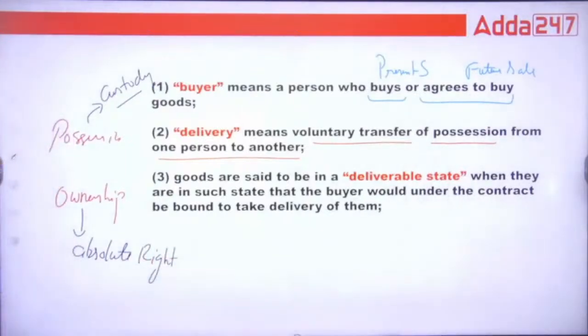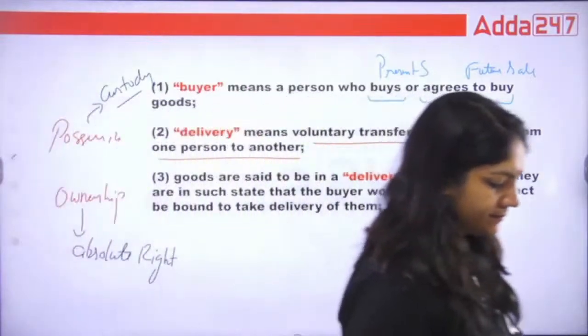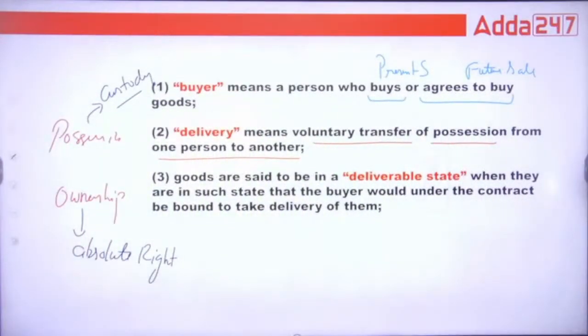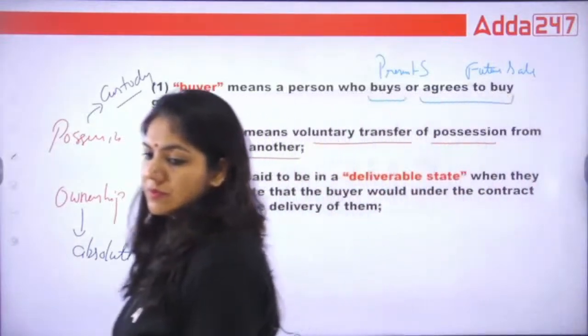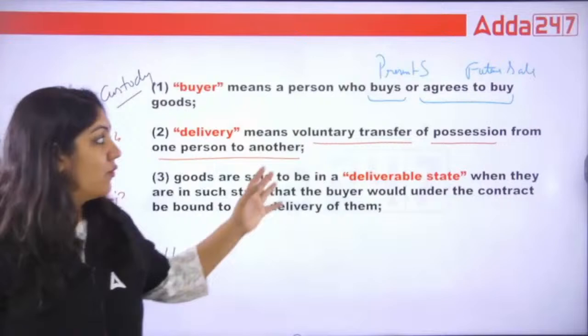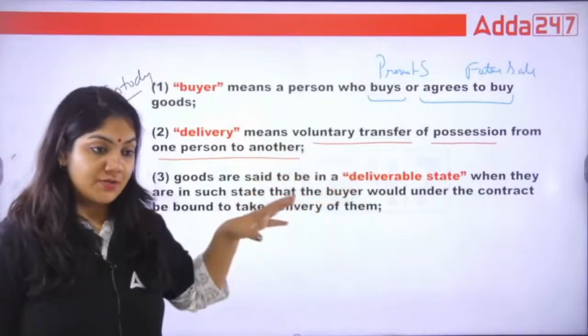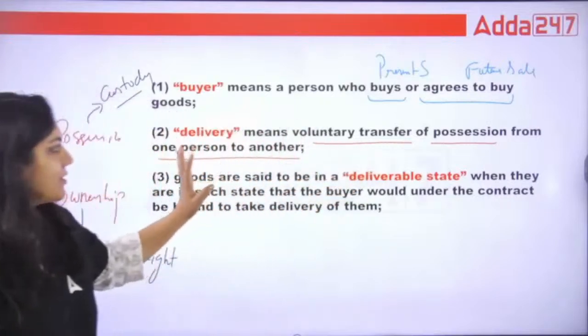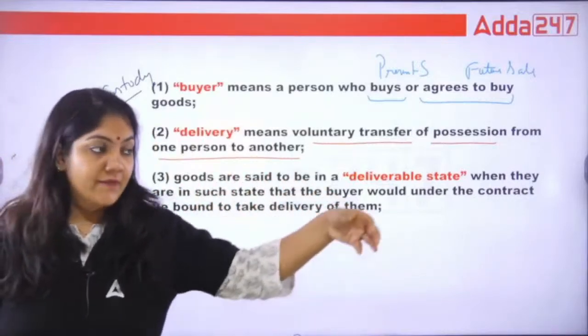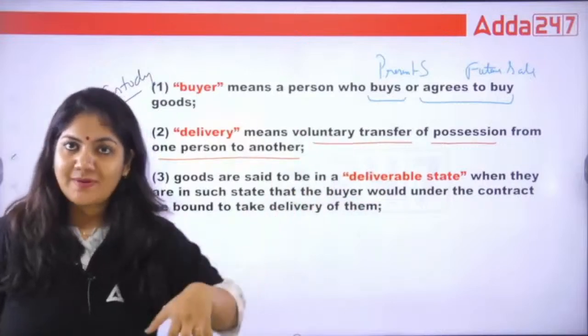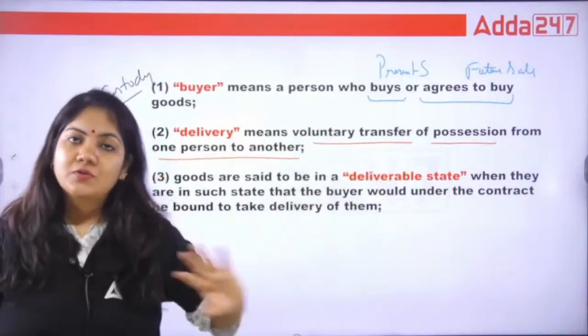See, class, this is very important. Delivery is the voluntary transfer of possession, without any pressure, from one person to another. And once possession is transferred and the buyer has paid the full price, then ownership will be automatically transferred.